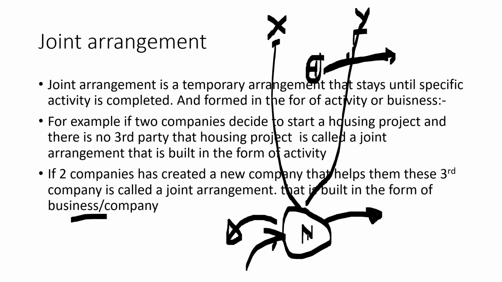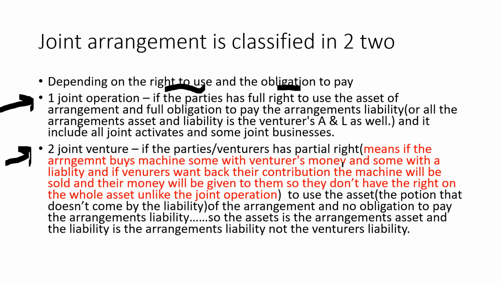All the N's assets and N's liabilities are the X and Y's assets and X and Y's liabilities. It includes all joint activities and some joint businesses.